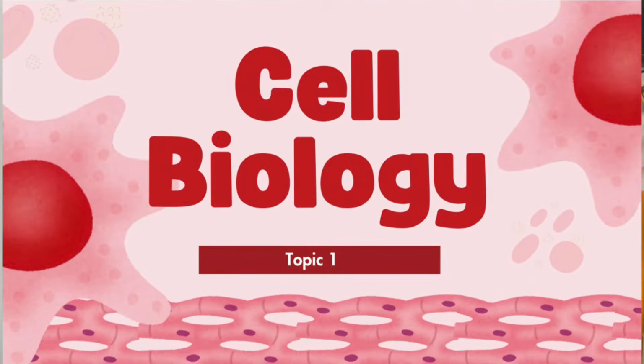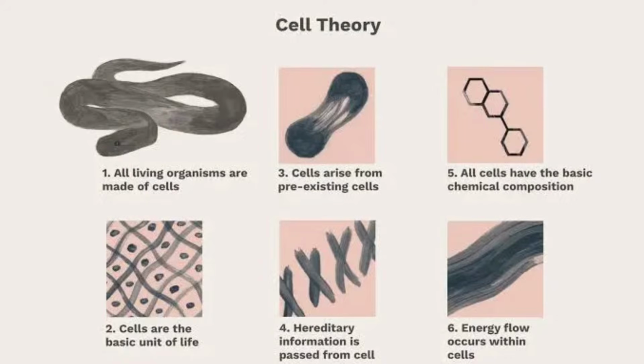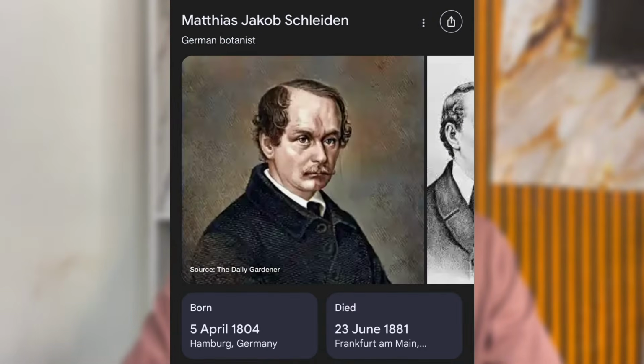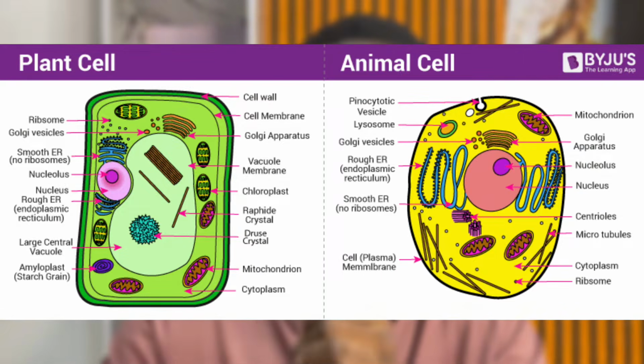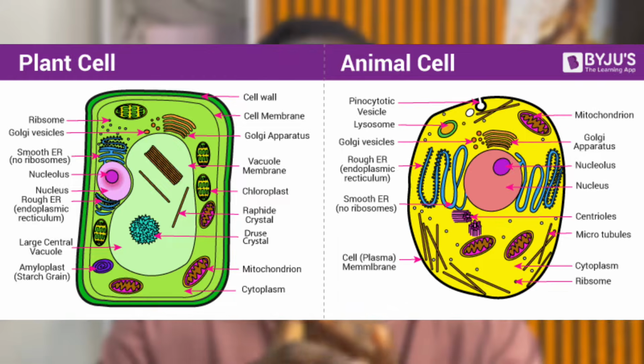So the first topic you have to learn very well is the cell. You must be able to know what a cell is, the cell theories, all the theories of cells by the different people, by Theodor Schwann, Matthias Schleiden, Robert Hooke, every one of them, and what they entail, right? Another thing you must know is how to differentiate between a plant cell and an animal cell, the things that you find in a plant cell that you will not find in an animal cell.